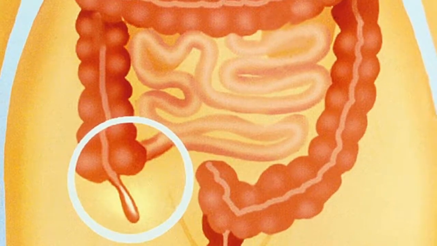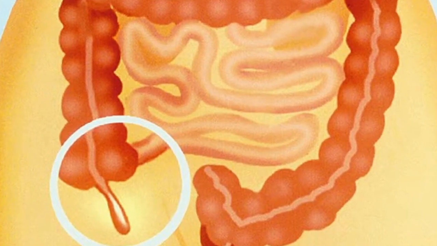The large intestine includes the appendix, cecum, colon, and rectum. The appendix is a finger-shaped pouch attached to the cecum. The cecum is the first part of the large intestine. The colon is next. The rectum is at the end of the large intestine.